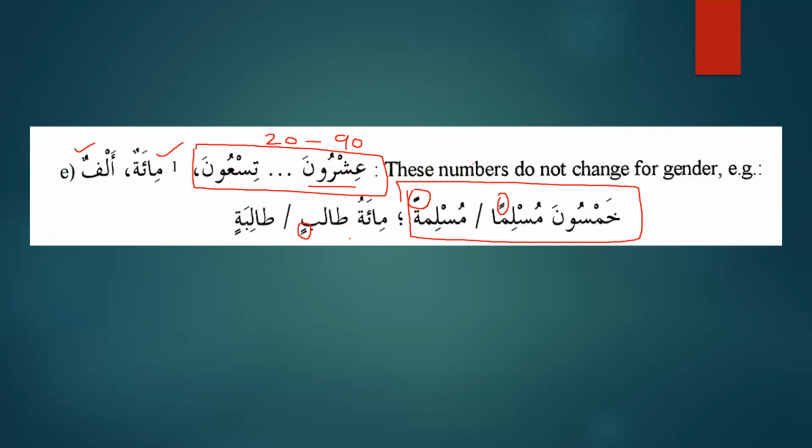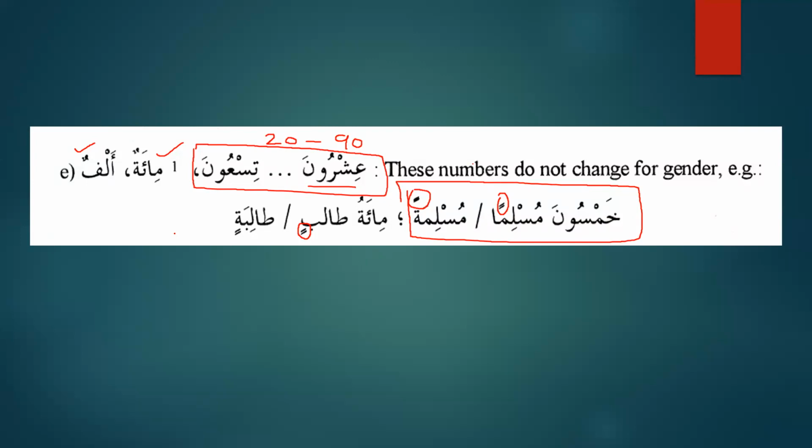And similarly, we have alfu, and we have laylatul qadri khairum min alfi shahrin. So we know that the numbers after 100 and 1000 will be singular, and they will always be majroor because they are used as mudaf ilayh. So I believe, inshallah, now all the 5 groups are clear.